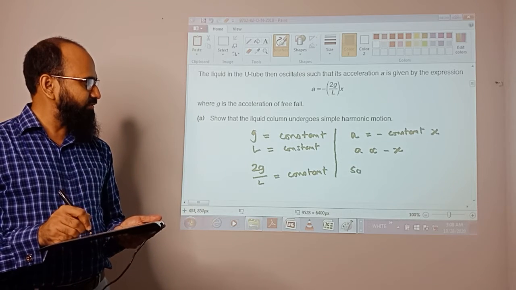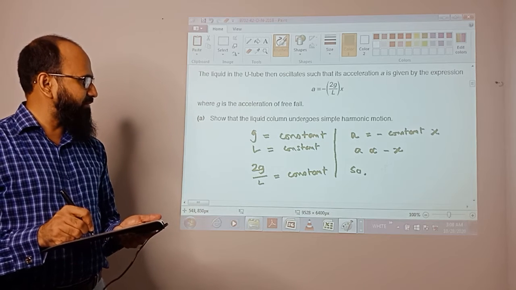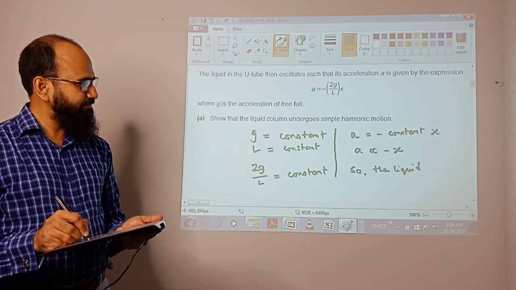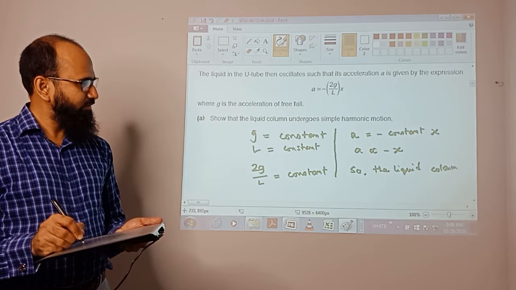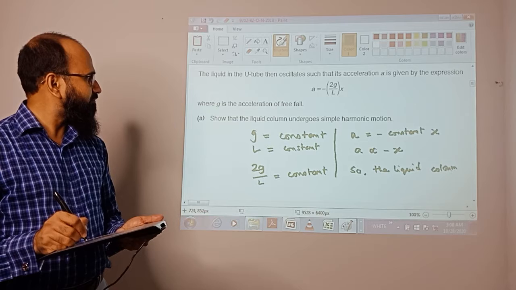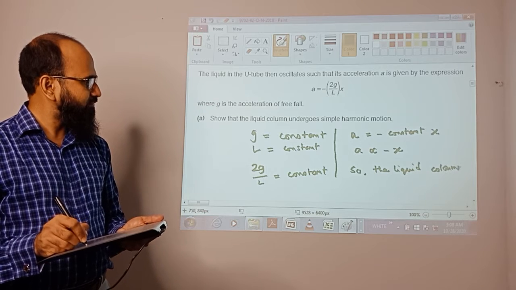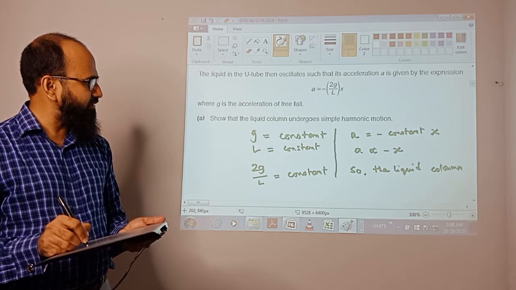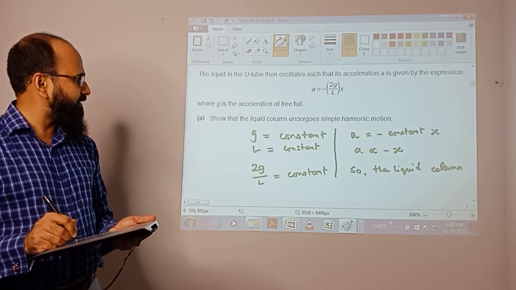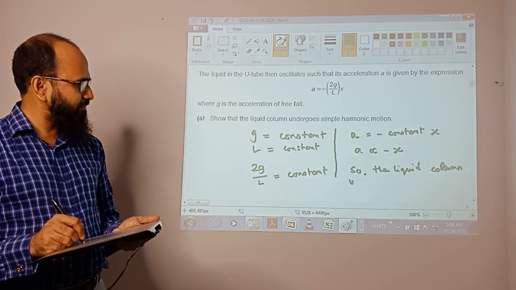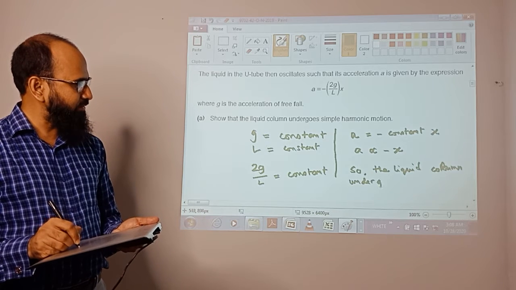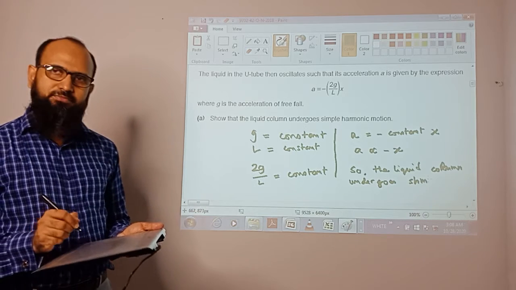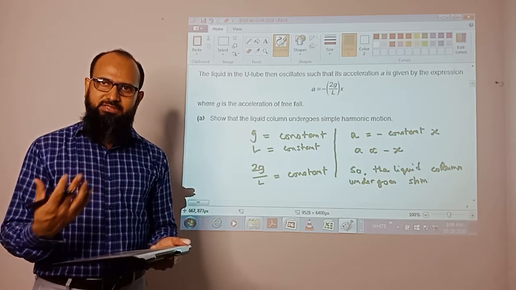So you can write: the liquid column undergoes simple harmonic motion. This is how we can say this.